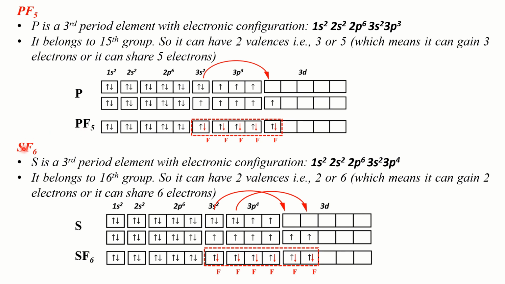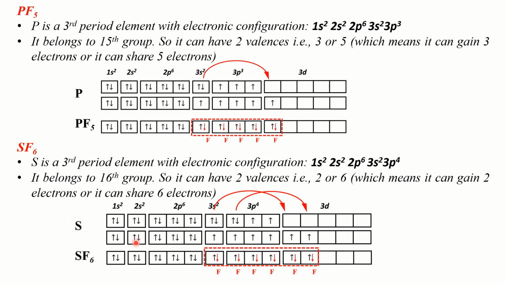Now look at SF6. Sulfur is a third period element with electronic configuration 1s2, 2s2, 2p6, 3s2, 3p4. Now there are only 2 unpaired electrons in the valence shell of sulfur. Okay, now in this situation, if 2 fluorine atoms approach sulfur, then each fluorine atom would contribute 1 electron to each of the unpaired electrons present in the valence shell of sulfur, and that would have resulted in the formation of SF2 molecule. But what we have here is SF6 molecule and not SF2.